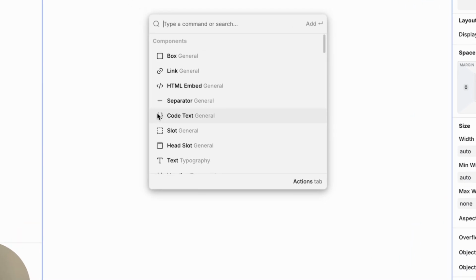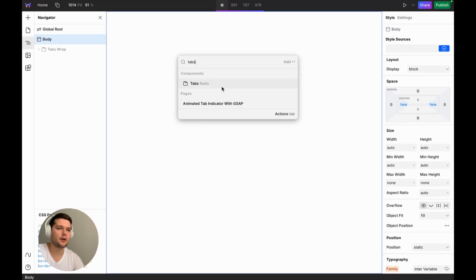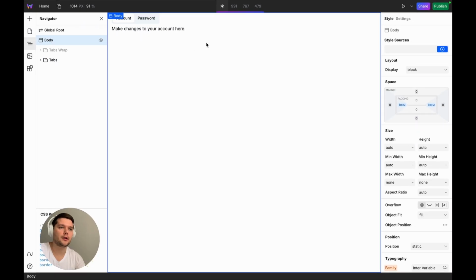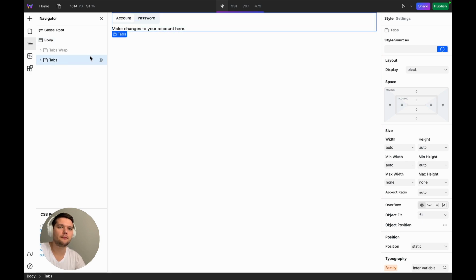First, I used the command key to add tabs. The tabs here are created using the Radix component, and I customized them to match my design. Let me quickly show you how I did it. The Radix component comes with a basic default design. Let me move this to the side.